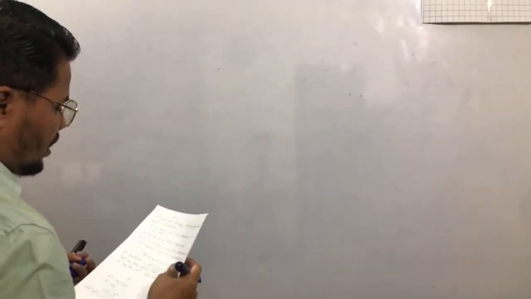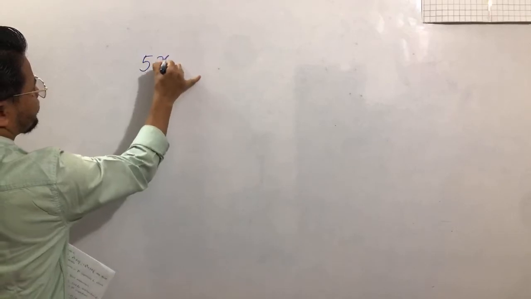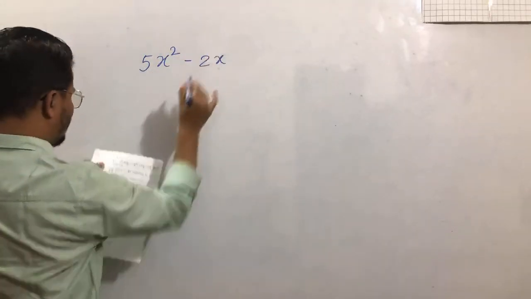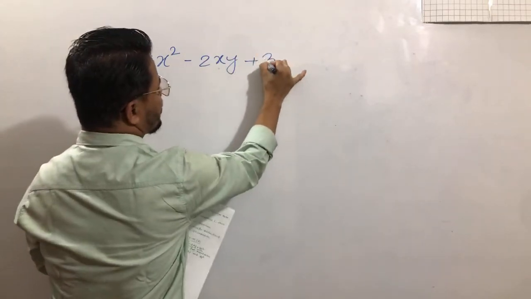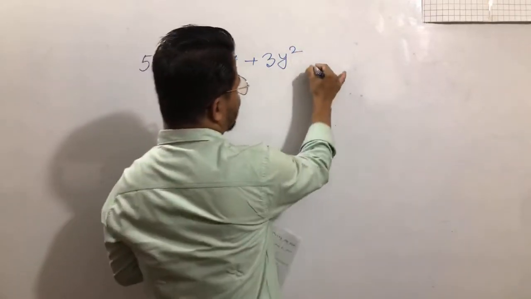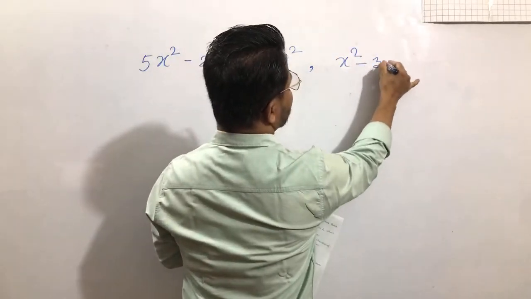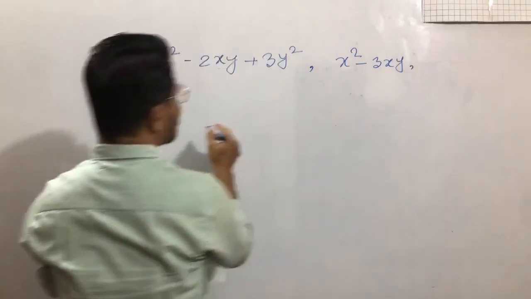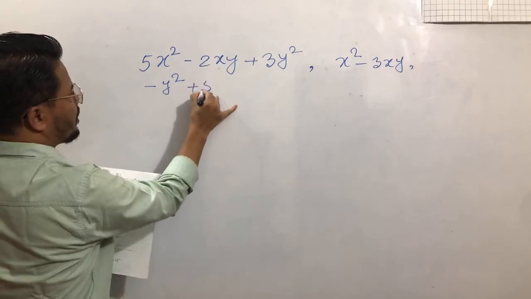The first question is given here. The first expression is 5x square minus twice xy plus 3y square. The second expression is given here: x square minus 3xy. The third expression is given here: minus y square plus 5xy.